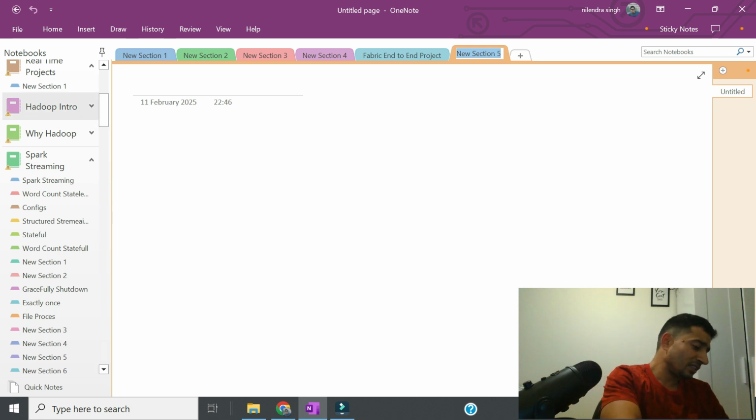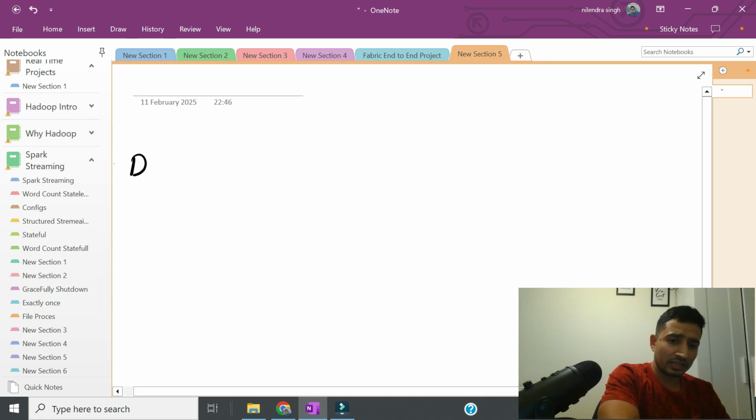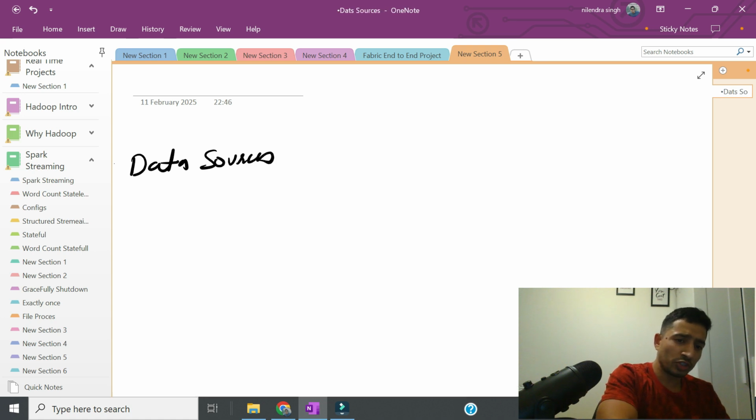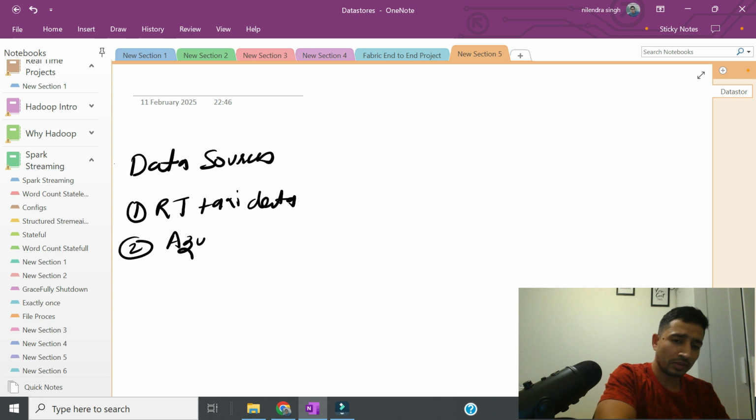We will start from data sources. So how many data sources do we have? First is our real-time taxi data. The second is your Azure SQL data, which has vendor information.